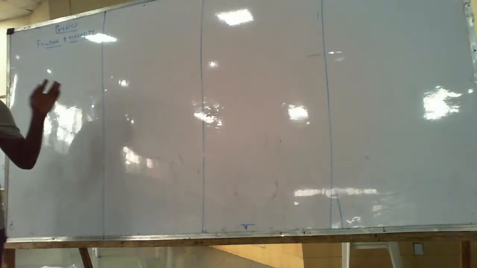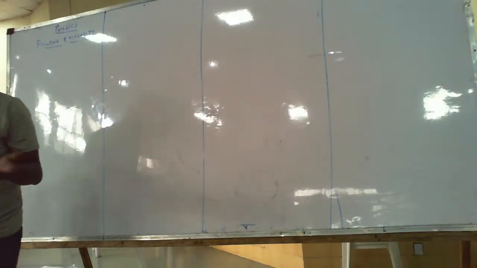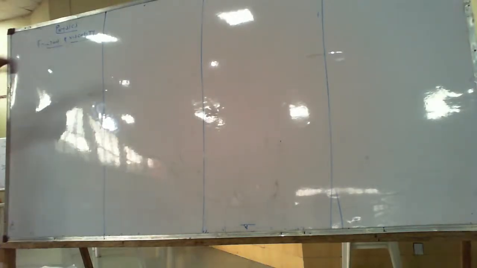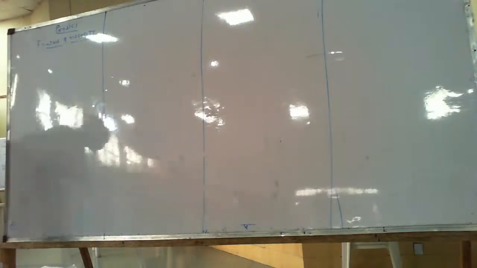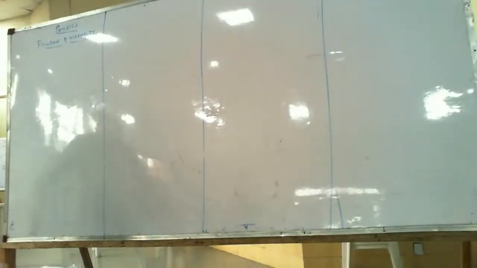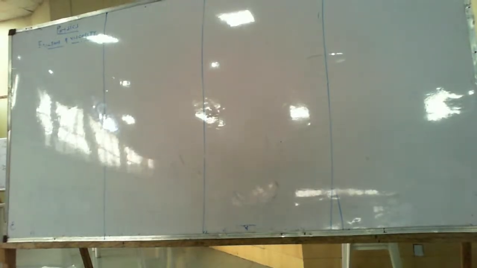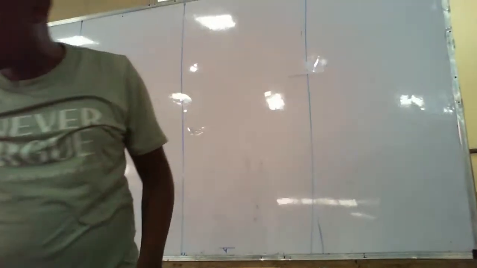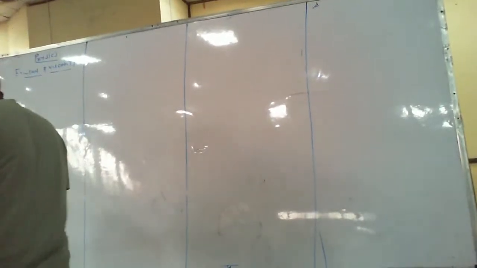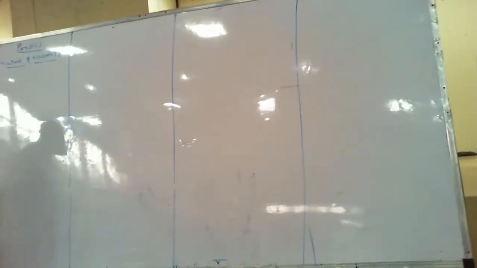Enough of talking. Let us write it. Class, we will do calculation. I love calculation. Let us now discuss the first one. Friction. A friction is a force that opposes the motion of two bodies in contact. A friction is a force that opposes the motion.